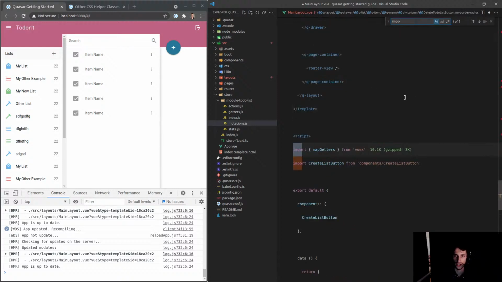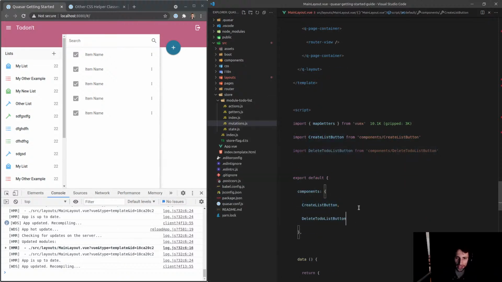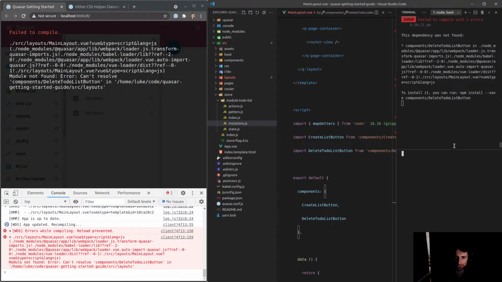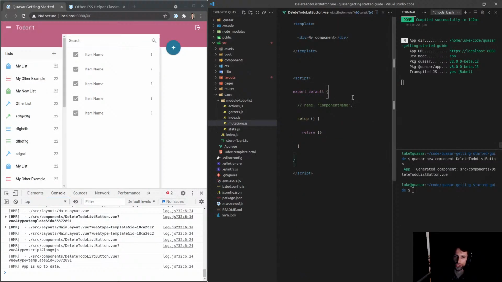Copy that. If we go to our imports, we can then come down here. Whoops, accidentally copied a blank space. And now we can say delete to-do list button. There it is. And then we can just whack it down there. And then I can say Quasar new components, delete to-do list button. We can jump into that component.